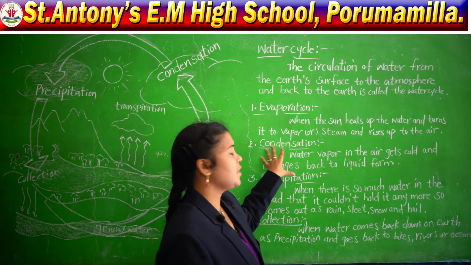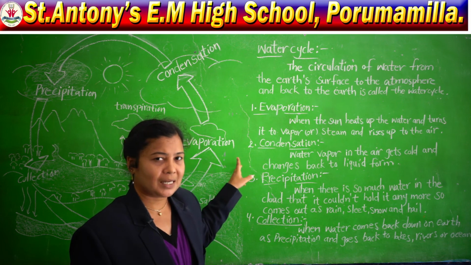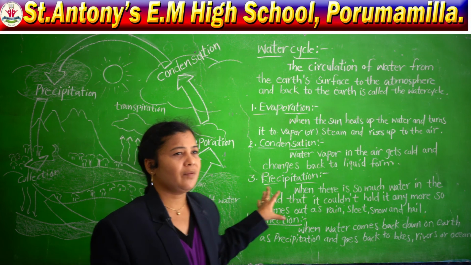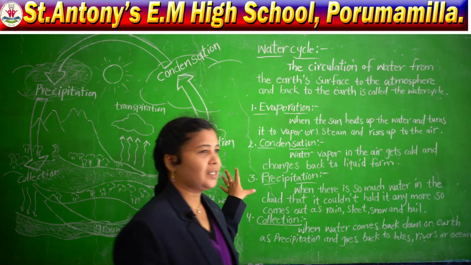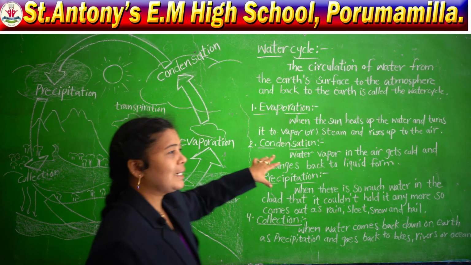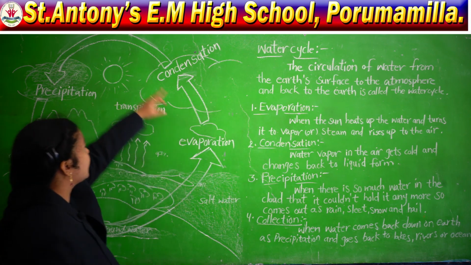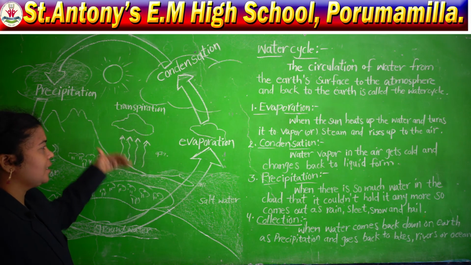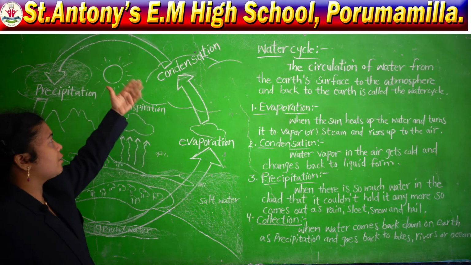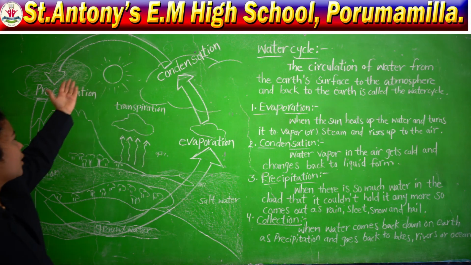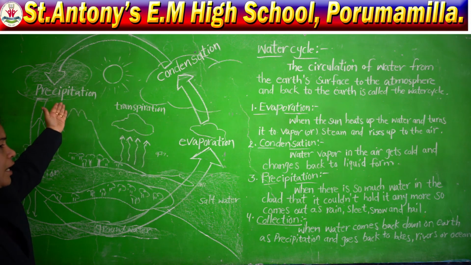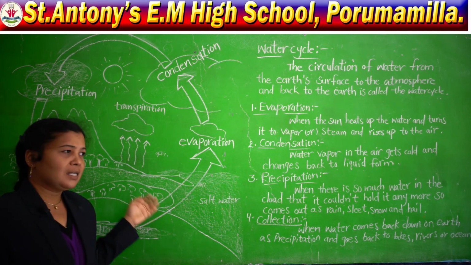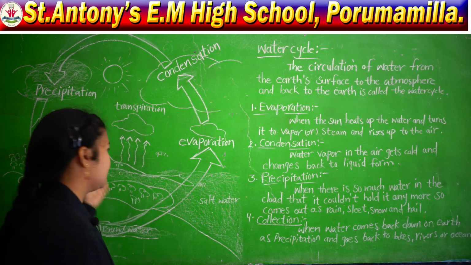So, with the help of these 4 stages, we can get water. It acts like a chain, like a circle, one stage depending on another. Water getting heat, water vapor forming, after that water vapor changing into water, and water becomes precipitation, and it comes down and reaches the earth as rain, sleet, snow and hail.